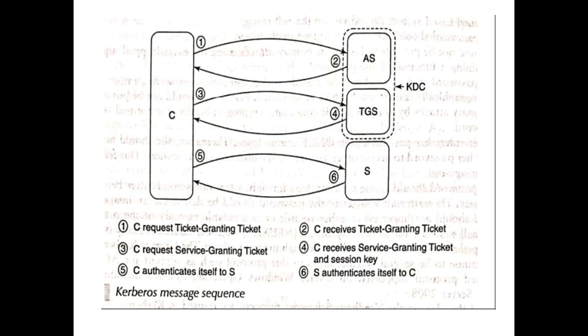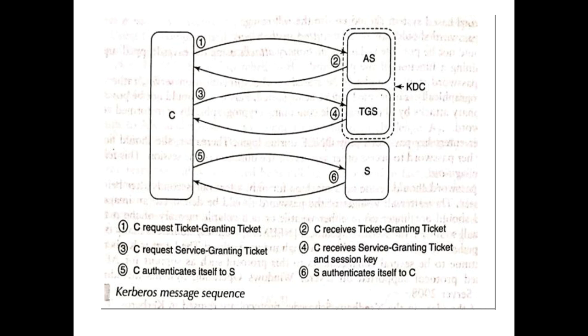That ticket plays the role of an authenticator. By producing that ticket granting ticket to the ticket granting server, the client may obtain the permission to make use of the server which provides the services required by the client. By using that service granting ticket, the client can communicate with the server. This is exactly the sequence.